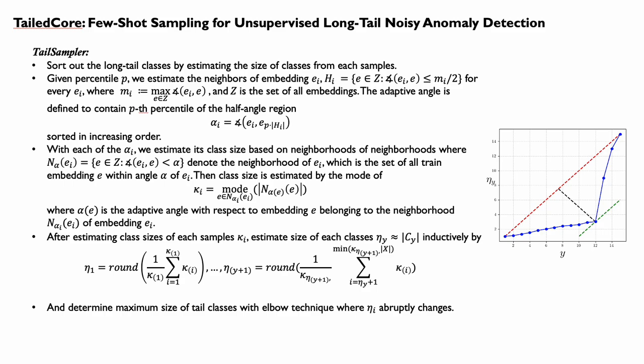Then, we estimate the class size of embeddings based on the neighborhoods of neighborhoods, where N_alpha(E_i) is defined as in the equation, denoting the neighborhood of E_i, which is the set of all train embeddings E within angle alpha of E_i. Then, class size is estimated by the mode of the equation of kappa, where alpha_E is the adaptive angle with respect to embedding E belonging to the neighborhood N_alpha(E_i) of embedding E_i. With the acquired kappas, we estimate the size of each class's eta inductively by the equation below, and finally determine the maximum size of tail classes with the elbow technique.